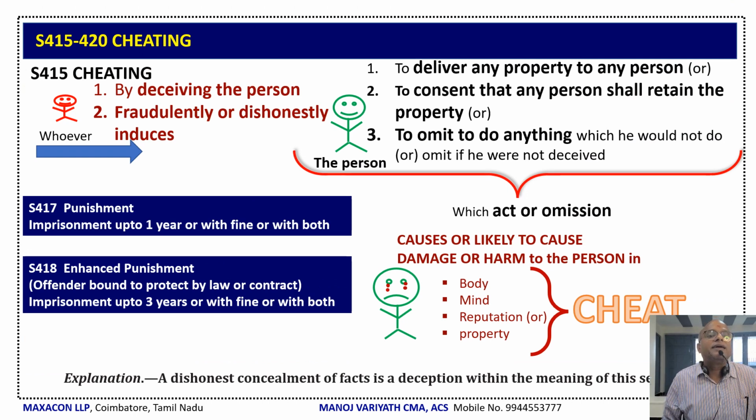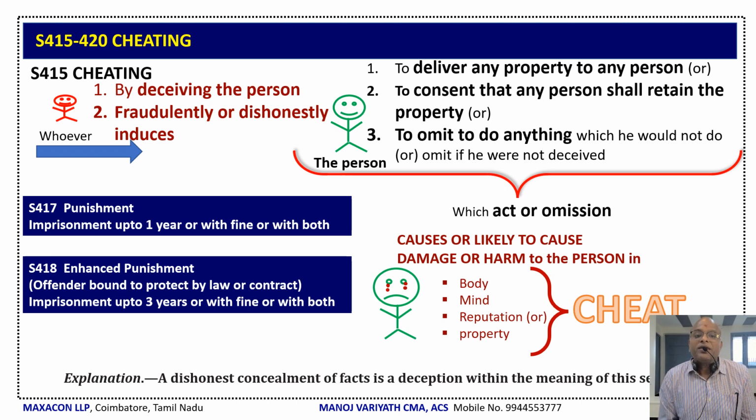Now, let us get into Section 415, cheating. Here, whoever, by deceiving a person or fraudulently or dishonestly induces the person to deliver any property to any person, to consent that any person shall retain the property, or to omit to do anything which he would not have done if he had not been deceived, which act or omission causes or is likely to cause damage or harm to the person in body, mind, reputation or property is called cheating.